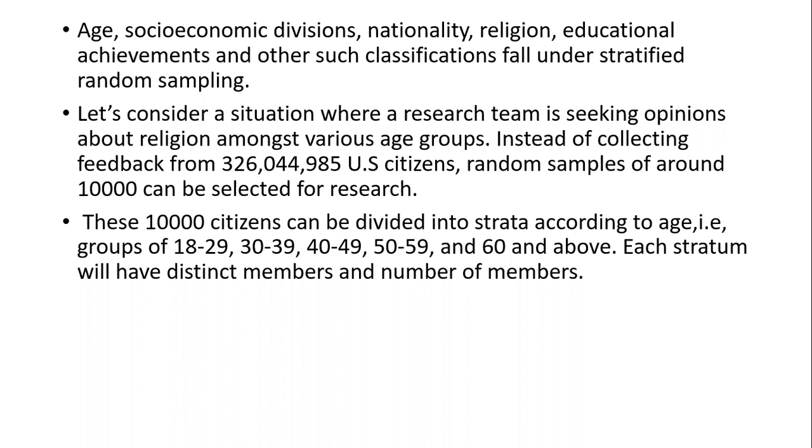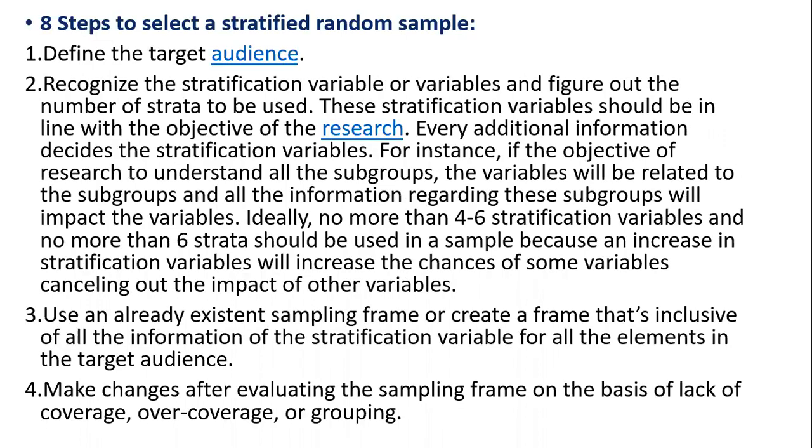Stratified came from the word strata. So there are 8 steps which we follow for a stratified random sample. First of all, obviously for every research process, the first step is to define the target audience that we are going to study. The second step is to recognize the stratification variable or variables and figure out the number of strata to be used. So we have to decide here how many strata we are going to use.